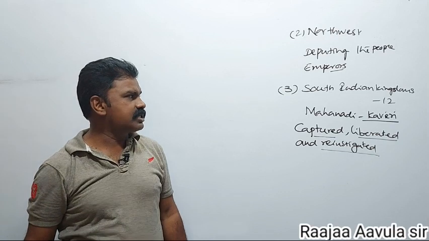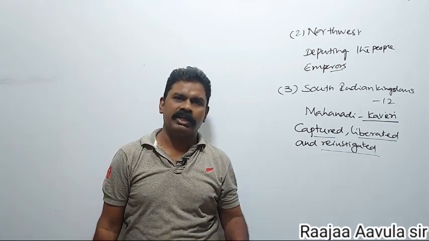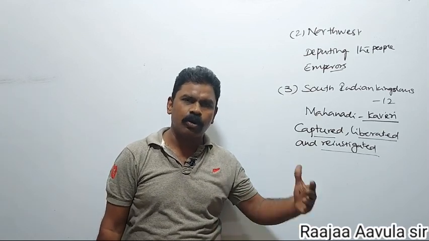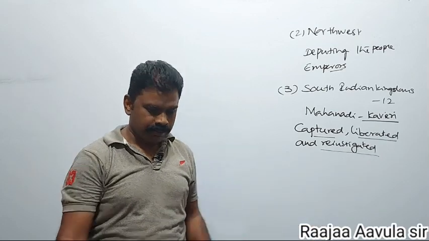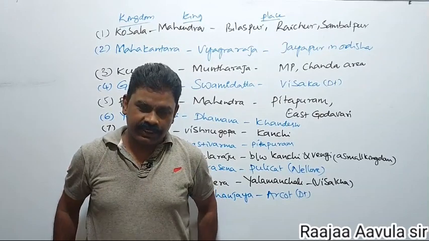So like this, Samudragupta started occupying the South Indian kingdoms. Now we will see which South Indian kingdoms were occupied by him. He defeated 12 South Indian kingdoms.